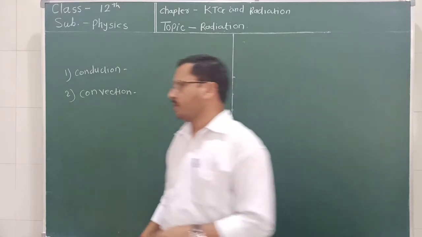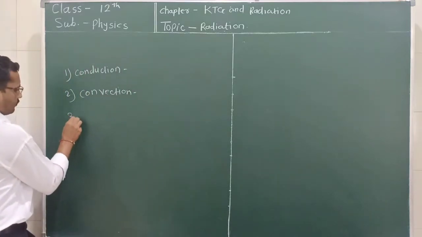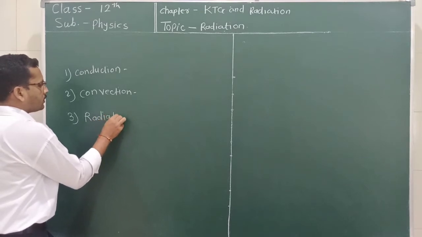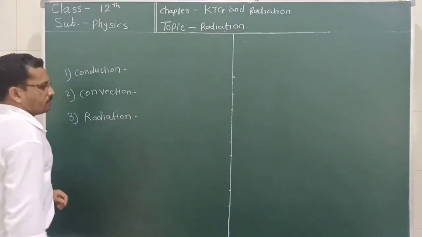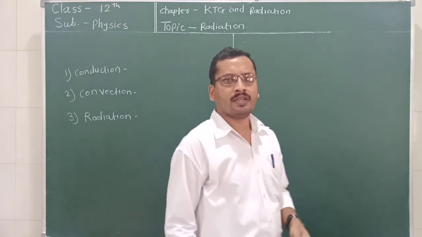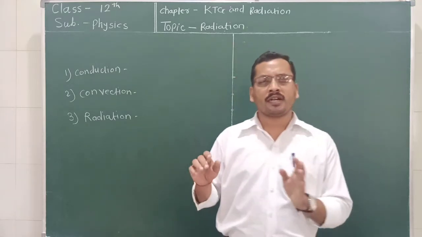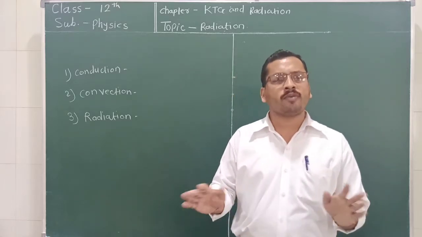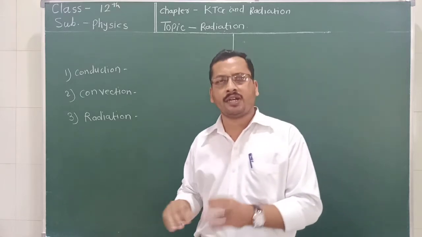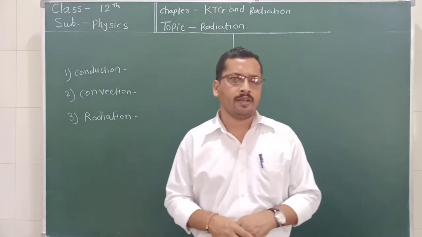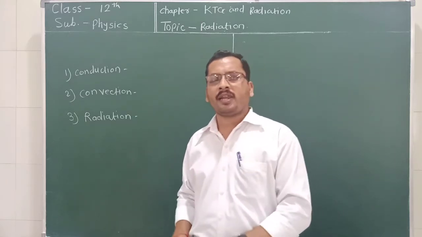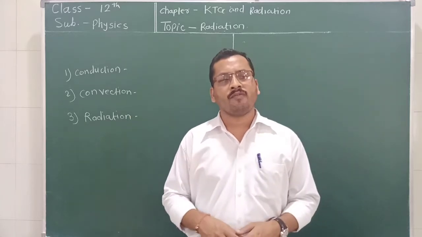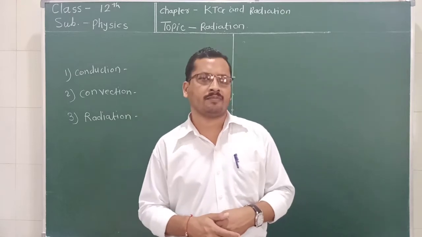And the third one is called radiation, and we are going to discuss all about radiation. Now what is radiation? Radiation is the mode of transfer of heat in which no material medium is necessary. It takes place without a material medium. The simple and the best example of radiation is the heat we get from the sun.